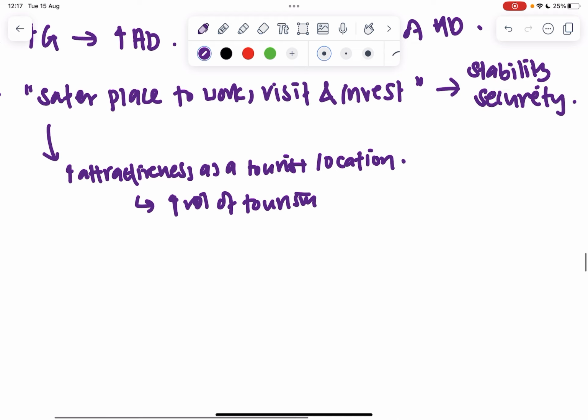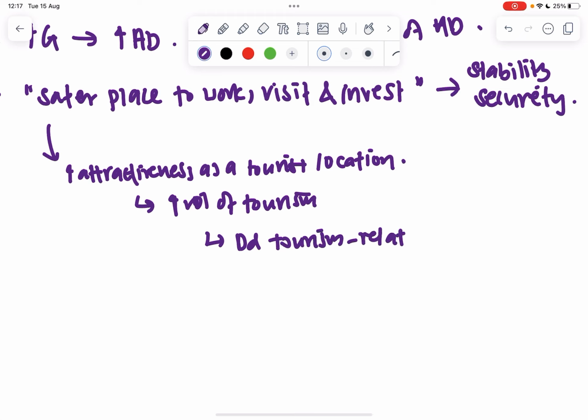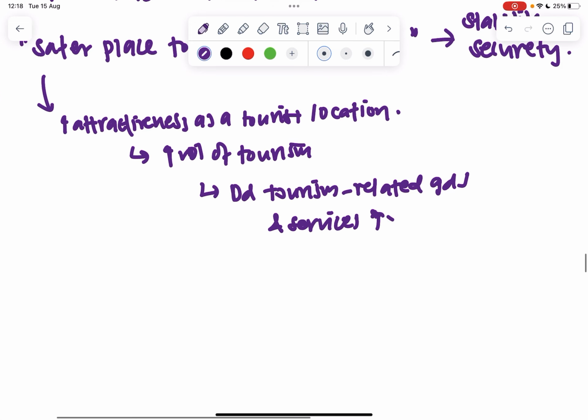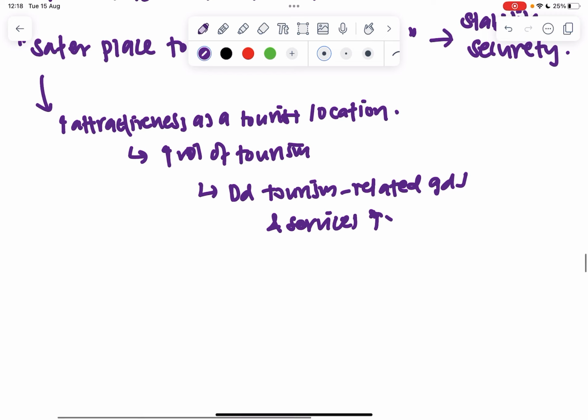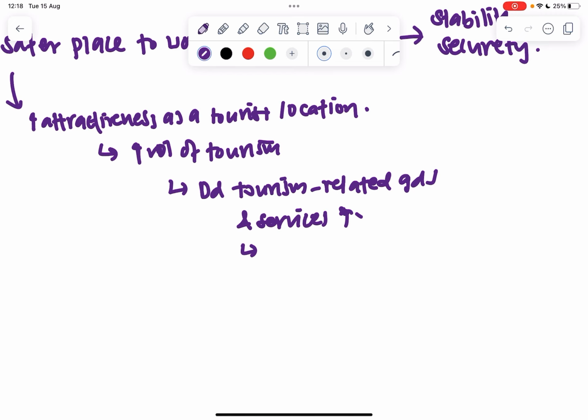This will lead to the demand of tourism-related goods and services to increase. And you realize that because you're selling these tourism-related goods and services to tourists who are actually not part of your country's economy, we consider it more of an export. So this will lead to a rise in export revenue.